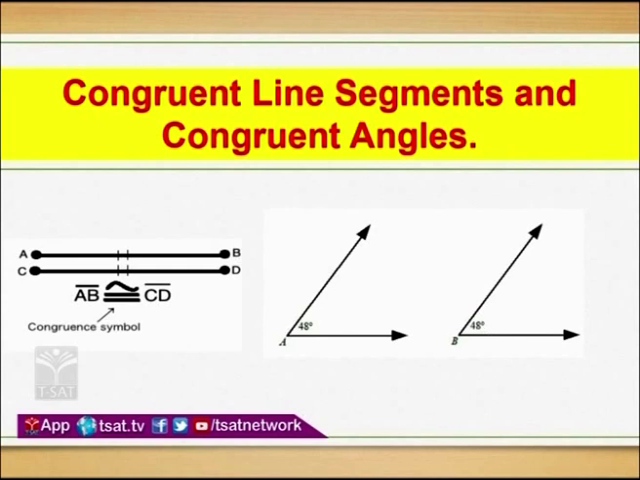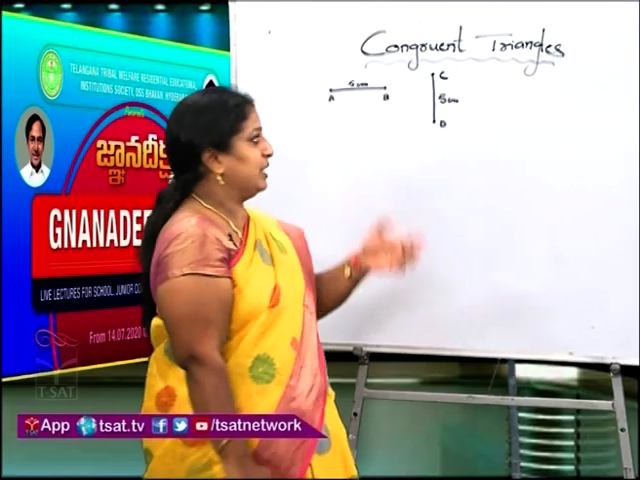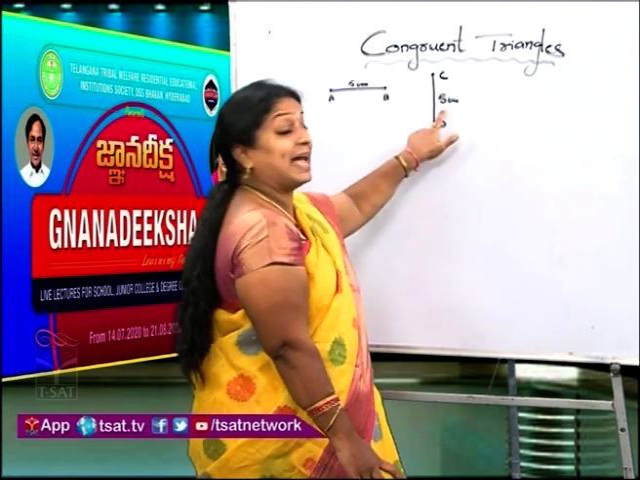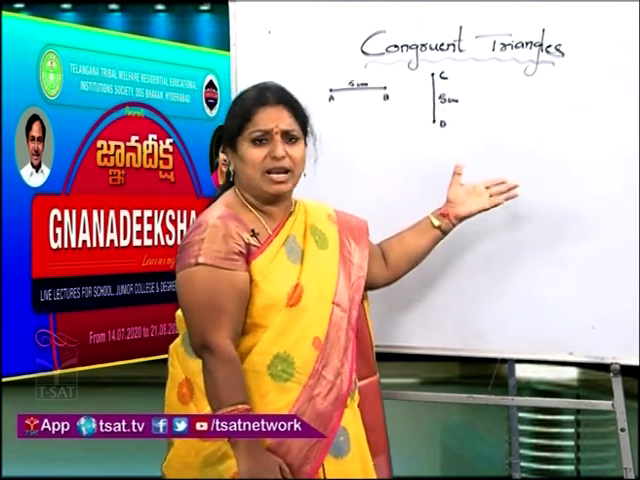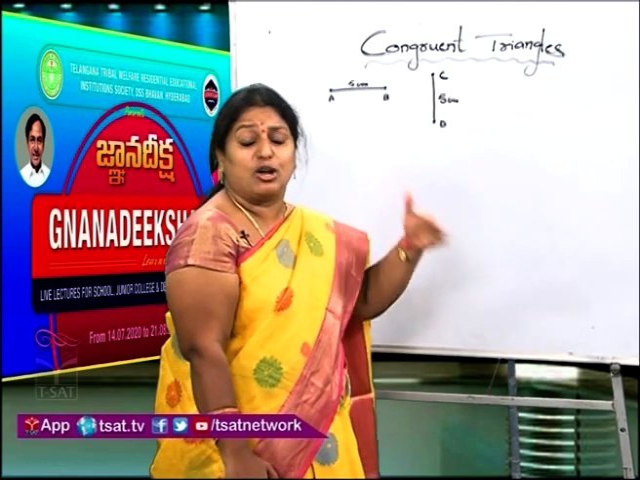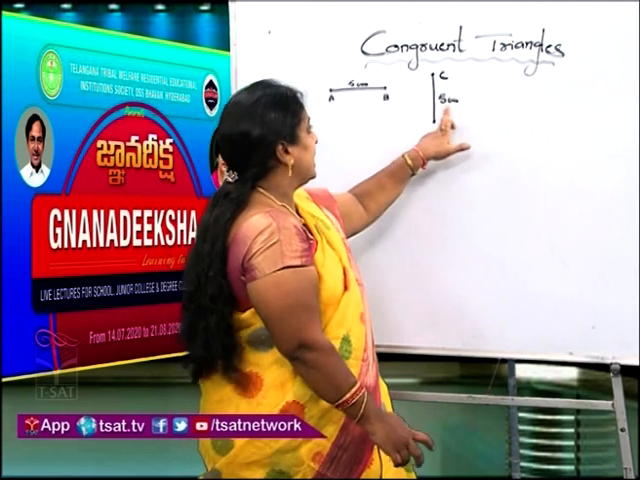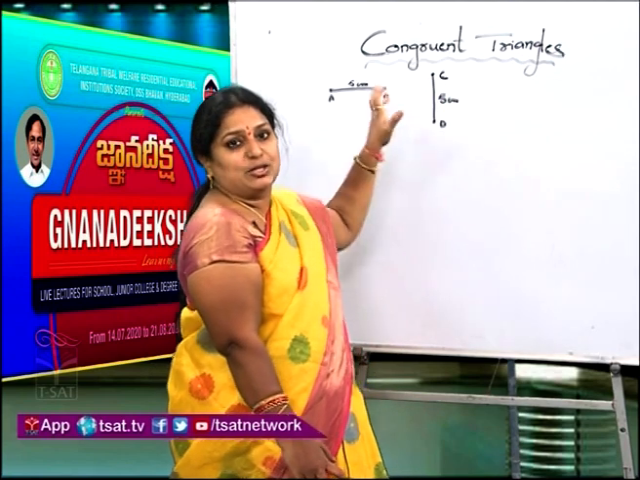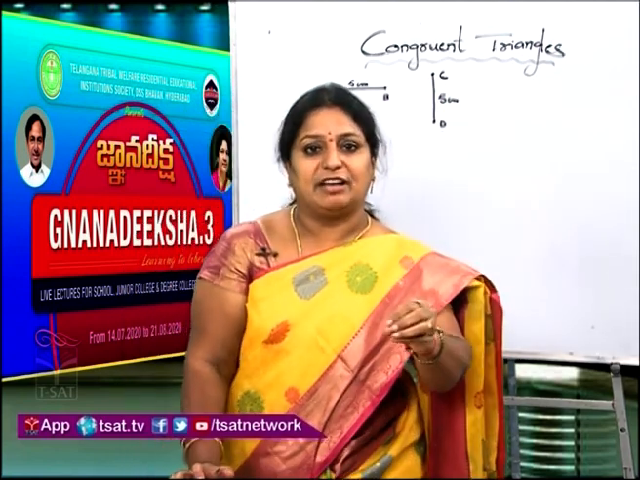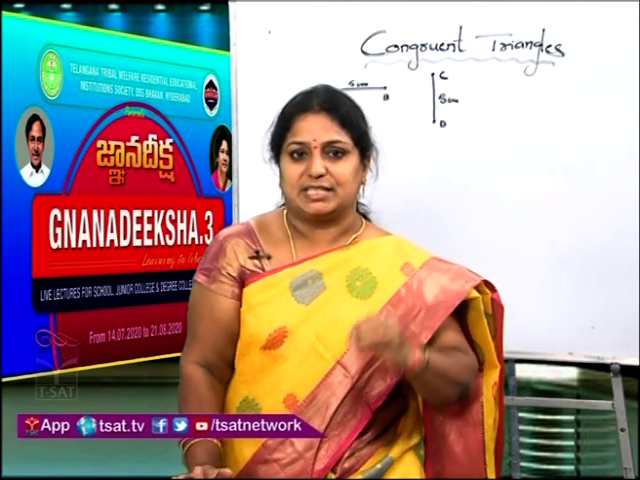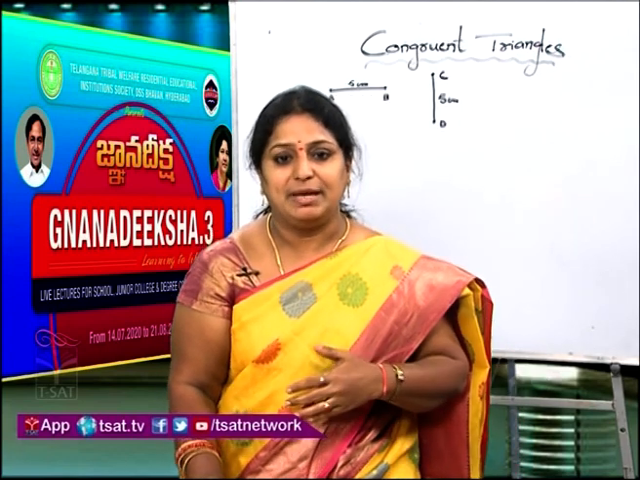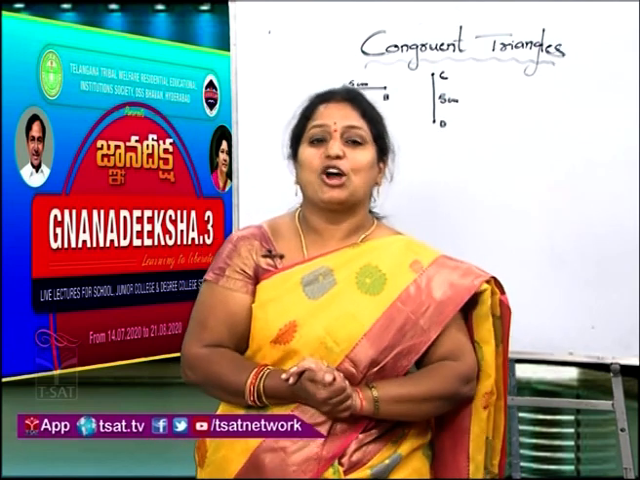One more clarification, children: you should not look at the position of the object, the position of the figure or the image. Irrespective of the image, we have to keep our concentration on the dimensions. 5 and 5 are both equal. Whether it is placed vertically, horizontally or slanted, whatever it might be, CD will overlap with AB. So this is the exact definition for congruent figures, which have the same shape and the same size.